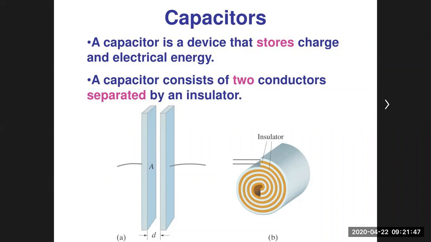Conductors may be of any shape and size. Even you can take two wires, say wire A and B, and separate these two wires by a distance D, then these wires will act as a capacitor, provided the first wire is made positive and the second wire is made negative by connecting the terminals of the battery.